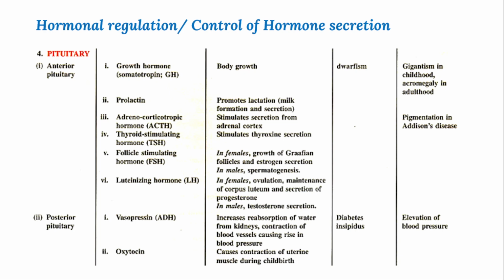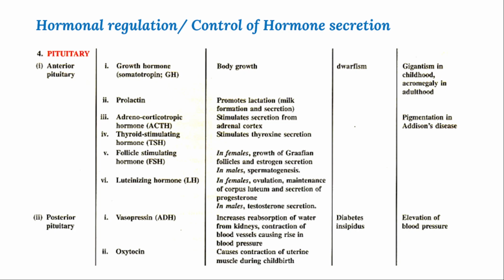The last hormone from the posterior pituitary is called oxytocin. Oxytocin mainly helps in contraction of the uterus during childbirth, and also helps in muscle contraction for milk ejection in mothers.